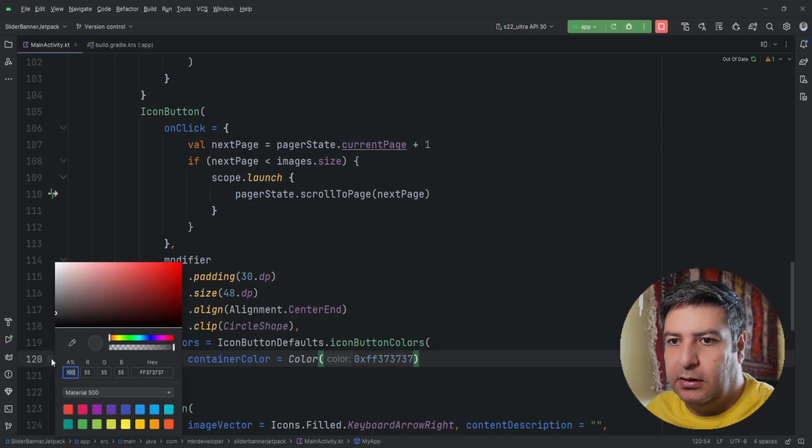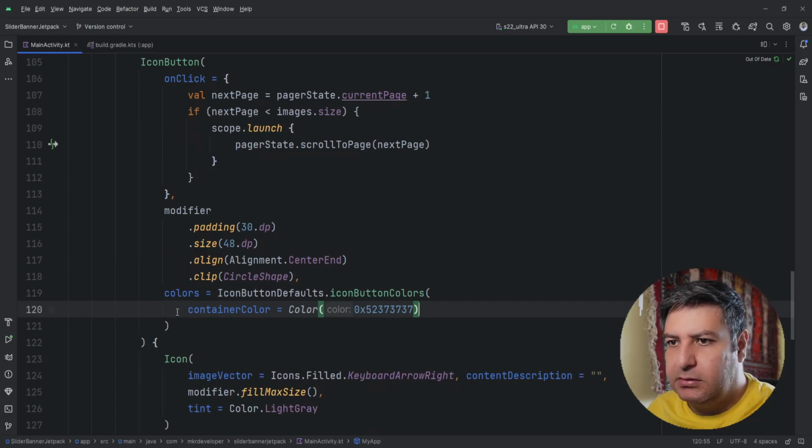It's a gray color, and I'm going to make it transparent, just like this.